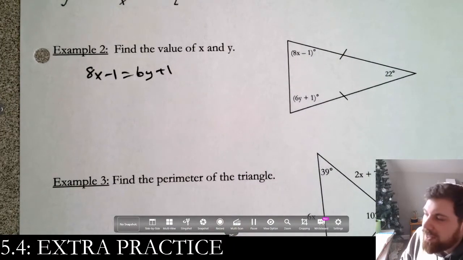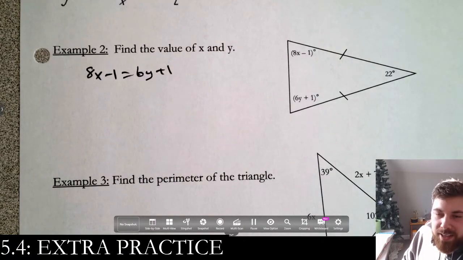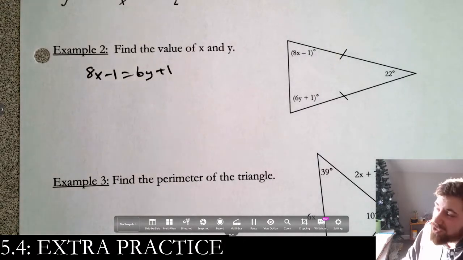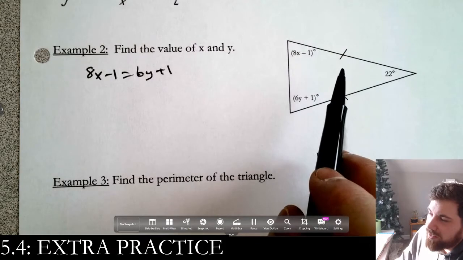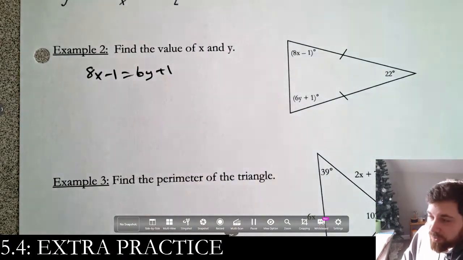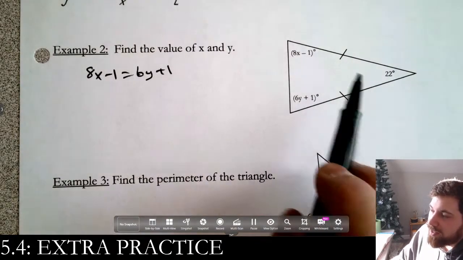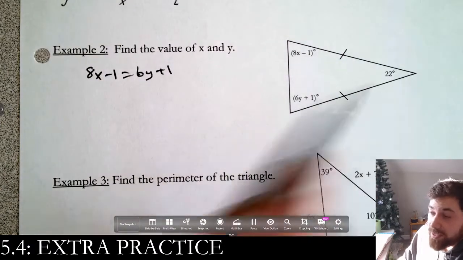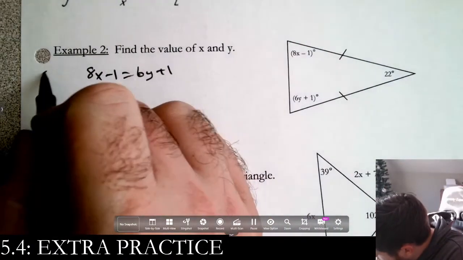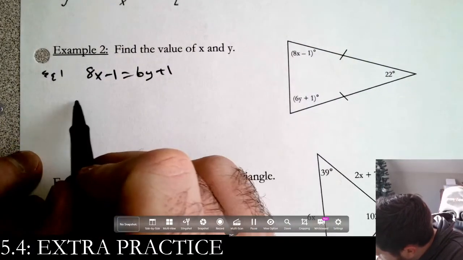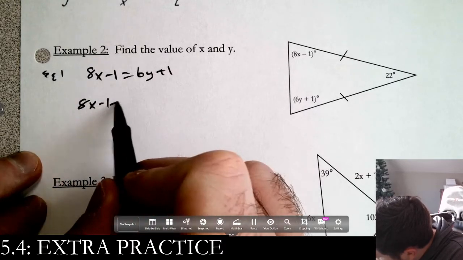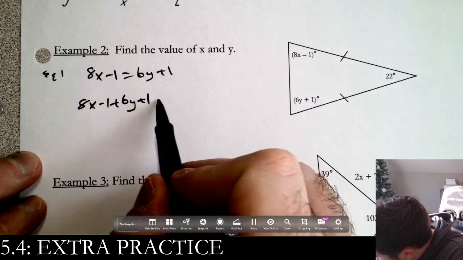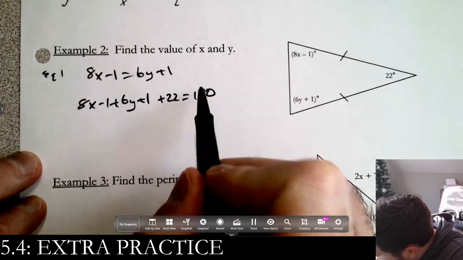But now, we actually have a second equation that we could use. We know that this is a triangle and we have all 3 angles, right? So I can say, well, these 2 plus this equals 180. So this is equation 1. Equation 2 is that 8x minus 1 plus 6y plus 1 plus 22 equals 180.